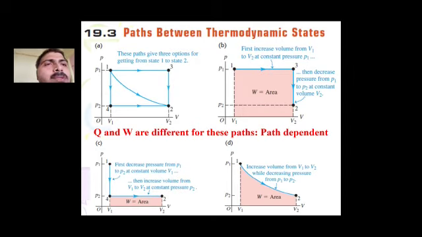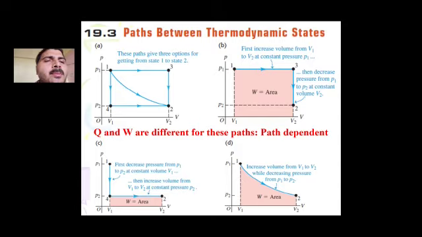So in all these three examples, the system is starting from initial state 1 and reaching the final state 2, but in all the three cases the work done is different. So if work done is different, the amount of heat required is also different, but there is one quantity which is independent of path. So work done depends on the path, that can be seen clearly from examples B, C and D.